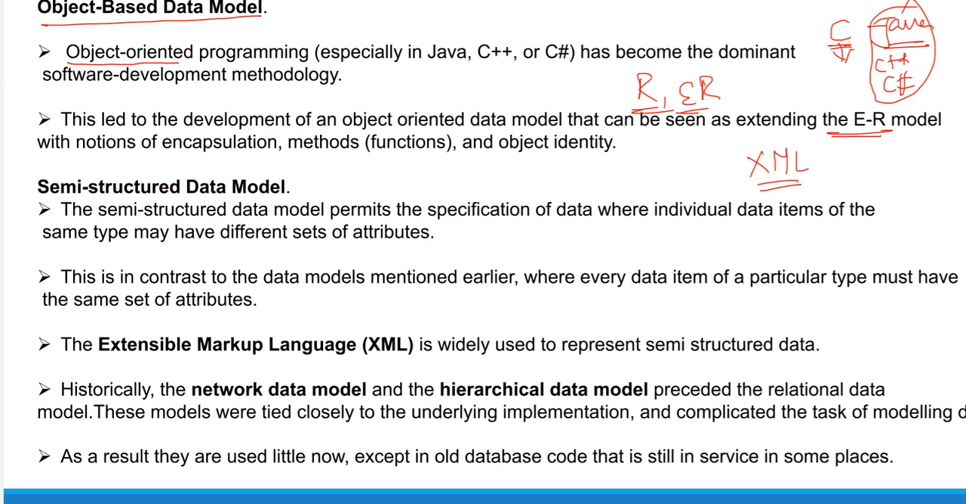So here we have a network data model. Historically we already have network data models, and hierarchical data models also. So preceded with, that means before the relational data model, we have network data models, which is called NDM, network data model, and hierarchical data models. Okay, before the relational data models and entity models. These models are closely underlying the implementation of the task of modeling the data.